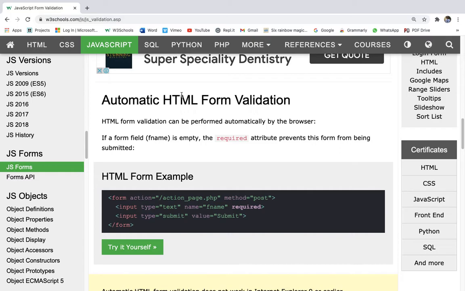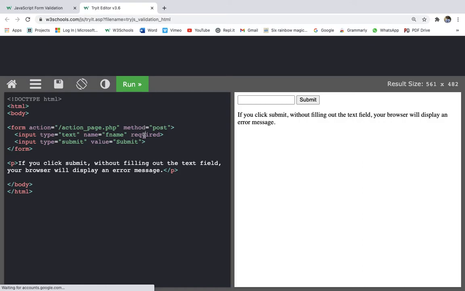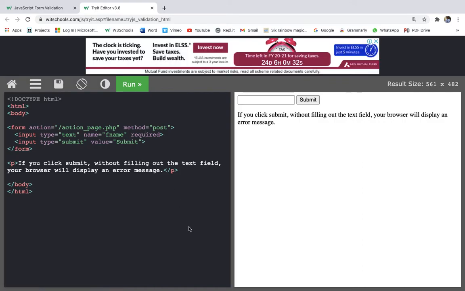How? Let's see. If a form field is empty, the required attribute prevents this form from being submitted. What the required attribute does is that it does not let the form field be empty. It always has to be something. So if it is empty and we submit it, it will show us "Please fill in this field." This is coming because of the required attribute.